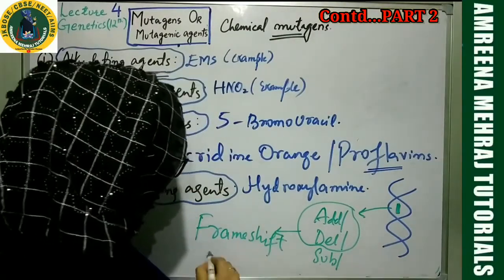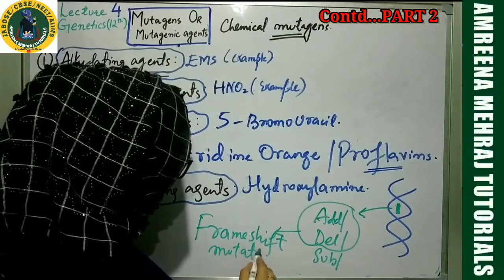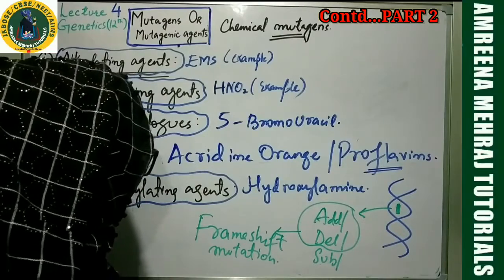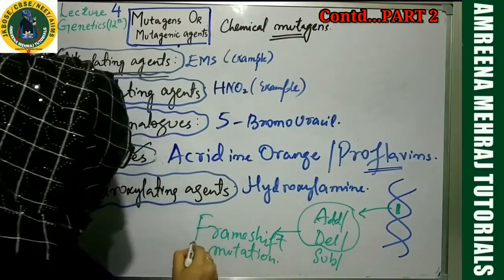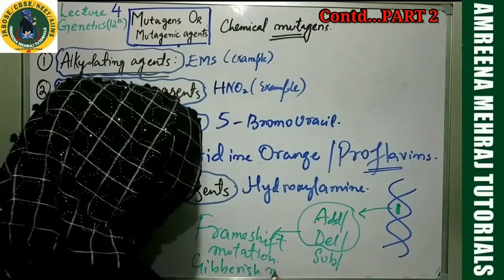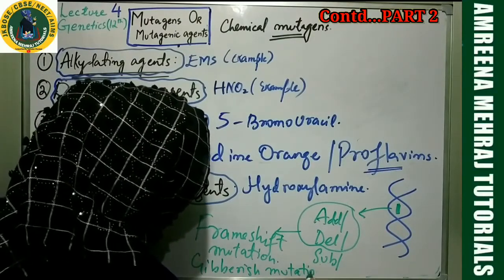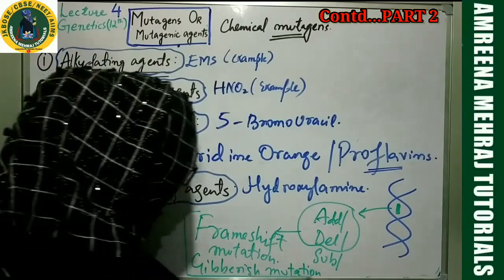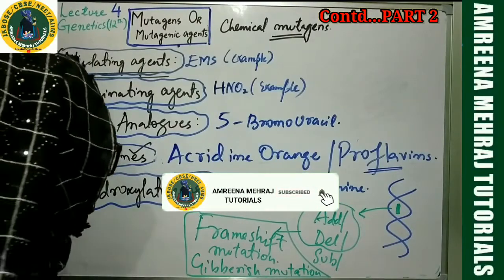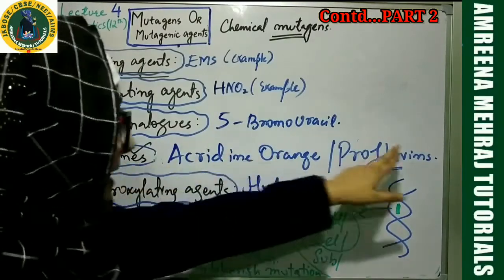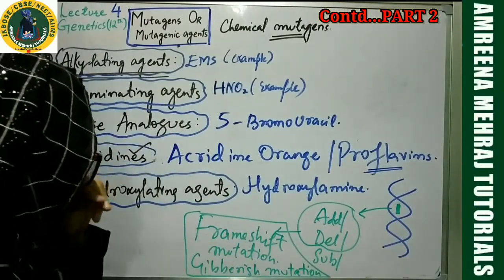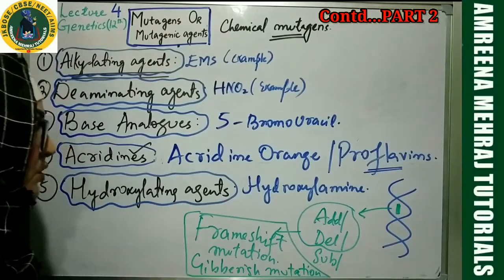They cause frame shift mutation. They change the entire reading frame. I have made you understand this in my lectures. So frame shift mutation will be caused, or what you call gibberish mutations. They are very disastrous, gibberish mutations. So dyes are finally leading to the frame shift mutation, where there will be a disastrous effect on the phenotype of an individual. This point I missed. So this was about acridines, because I have shown you intercalation will cause this, and this will result in a frame shift mutation or gibberish mutation. This was all about your mutagens.